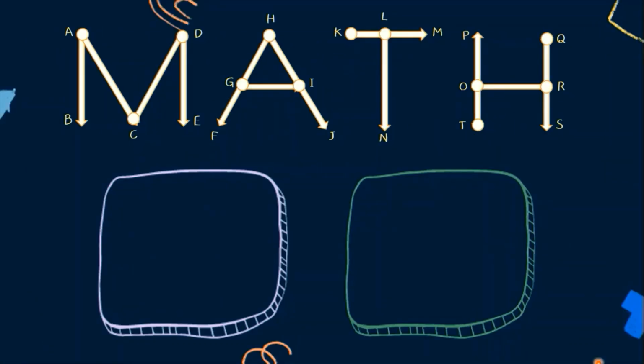Let's have an activity. We have here the word math, and we have certain points. What we have to do is to list down all the segments and all the rays. Unahin natin itong letter M muna. For letter M, ito yung kanyang mga segments. We have line segment AC or CA. Ilagay natin yung kanyang symbol. We also have the line segment CD or DC. Wala naman ng ibang line segment dito sa M.